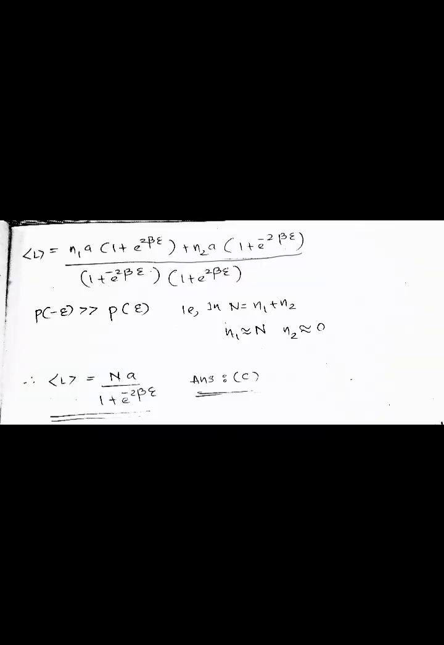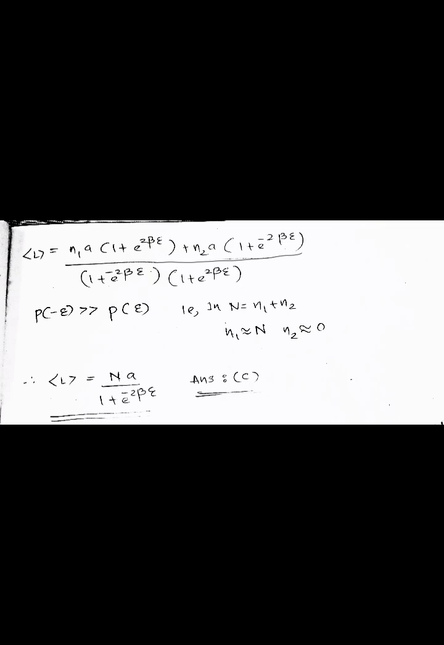So we can write L is equal to n1a P of E plus n2a P of minus E. This is equal to n1a into 1 by 1 plus e raised to 2 beta E plus n2a into 1 by 1 plus e raised to minus 2 beta E. So this is equal to n1a into 1 plus e raised to 2 beta E plus n2a into 1 plus e raised to minus 2 beta E divided by 1 plus e raised to minus 2 beta E into 1 plus e raised to 2 beta E.